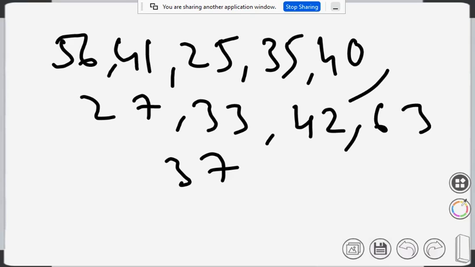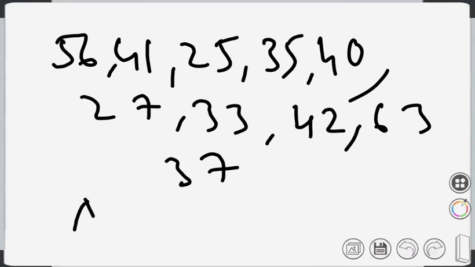If I ask you what is the deviation of these marks, see these values are not the same, they are different. So there is a variation, there is a change. 56, 41, 25. If you try to find out the average, can you find it quickly? Please find out the average marks of this data. We can find the average by adding all the numbers, and the average is 39.9.